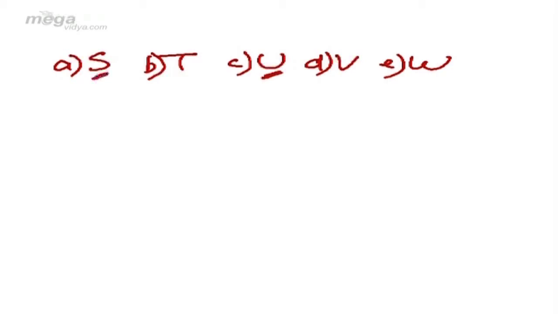Some can give S as the answer because if we check all these letters in mirror, they will give you a correct mirror image, or in other words, the mirror image of T, U, V and W will remain same, whereas S will change and become like this. So S can also be given the answer.